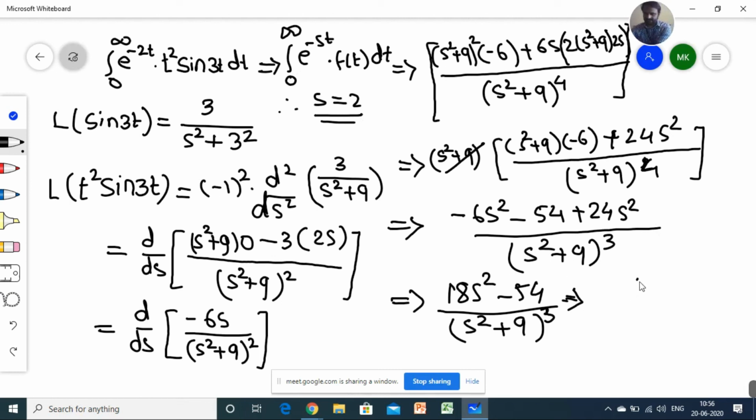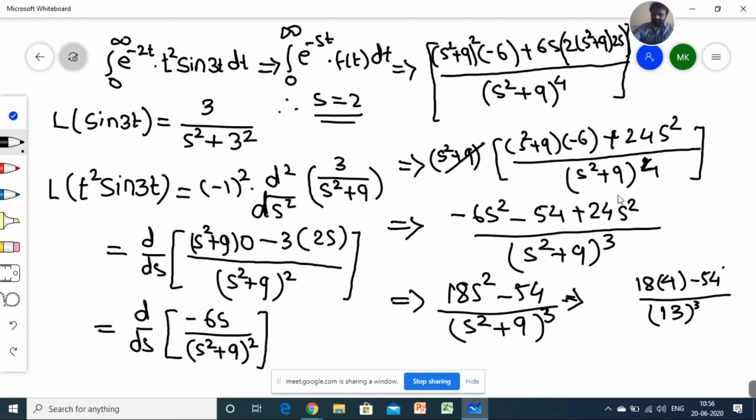So you will get 18 into 4 minus 54 divided by 4 plus 9, that is 13 raised to power 3. So you can calculate the result. It is 72 minus 54, and 13 cube we have to calculate.